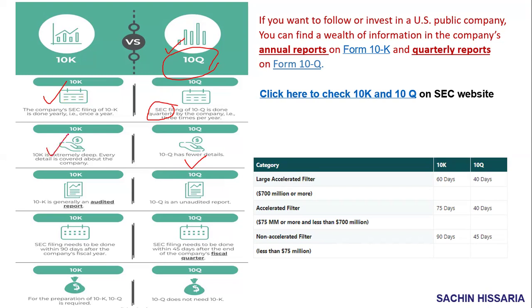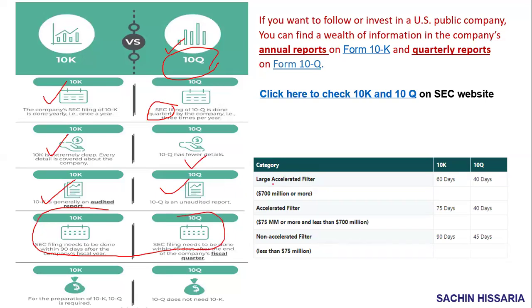This is very deep, very detailed as compared to 10Q. 10K is generally an audited report, where some statutory auditor will come, they will audit your financial statement, then you will file 10K. And 10Q is an unaudited report. There are certain timelines for filing 10K and 10Q. That will depend on your category.